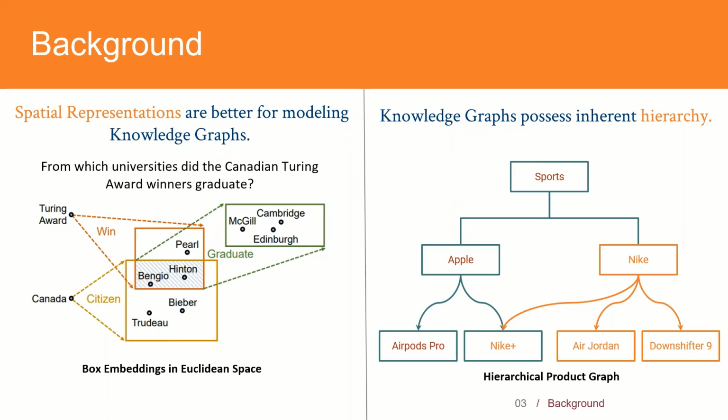However, we note that this approach does not consider the inherent hierarchy present in knowledge graphs. For example, in product graphs, we notice different levels of hierarchy such as categories and brands. We notice such global or local hierarchies in other directed graph datasets too. For example, categorization of articles in Wikipedia or followers on Twitter, where an influential user would have more in-nodes than out-nodes. Thus, we find hyperbolic space to be more suitable for our model, which has in previous research been proven to be more effective on hierarchical datasets.